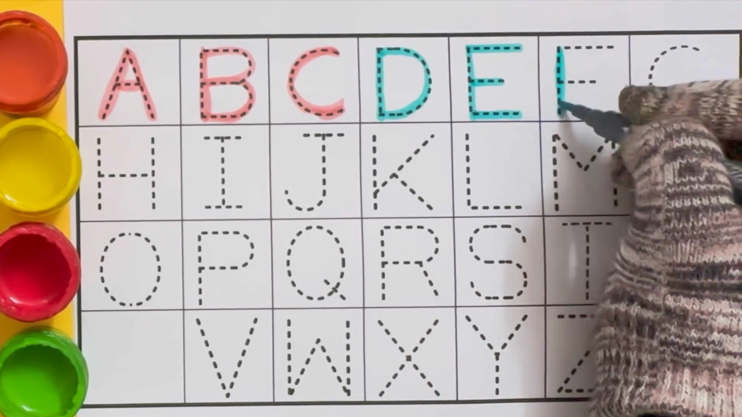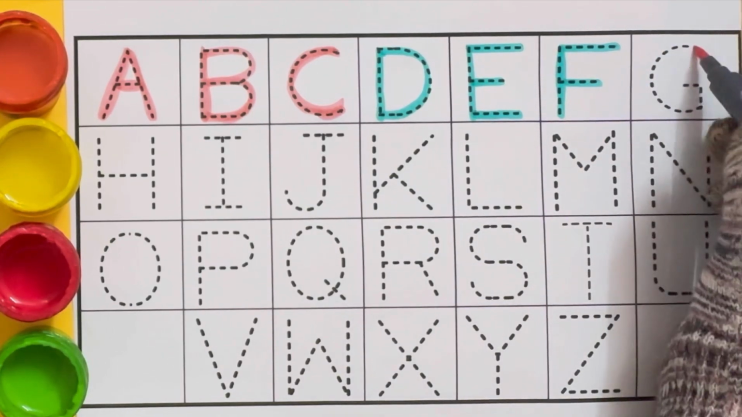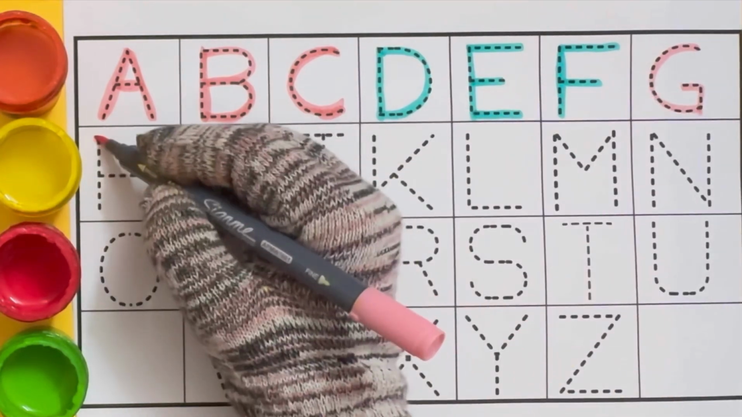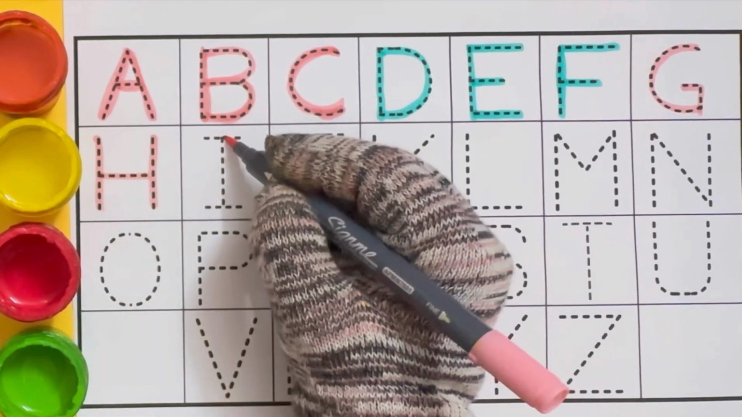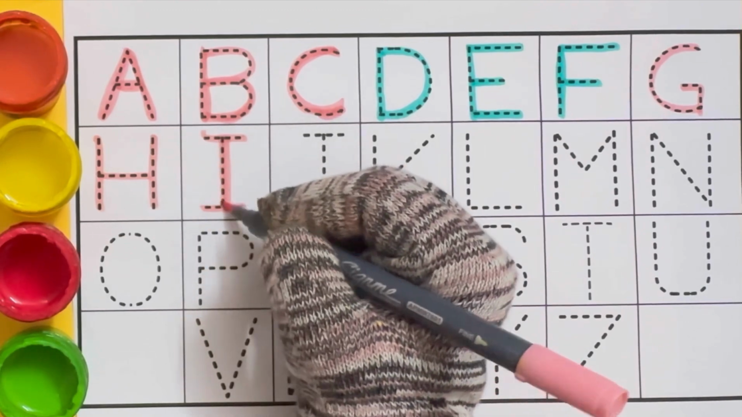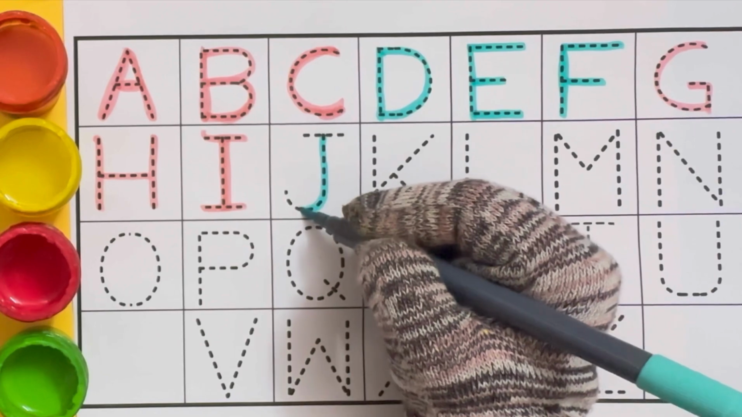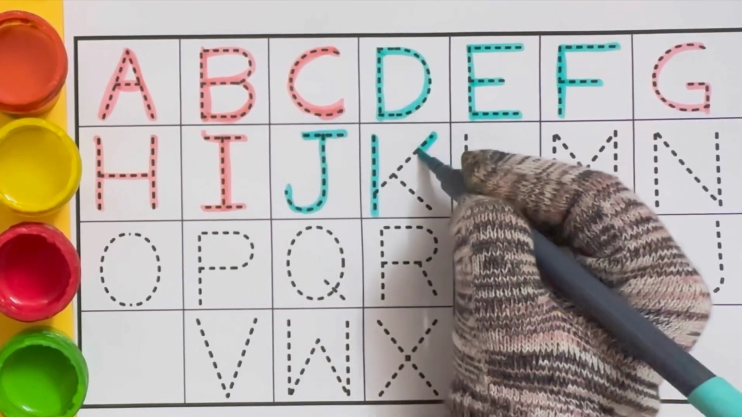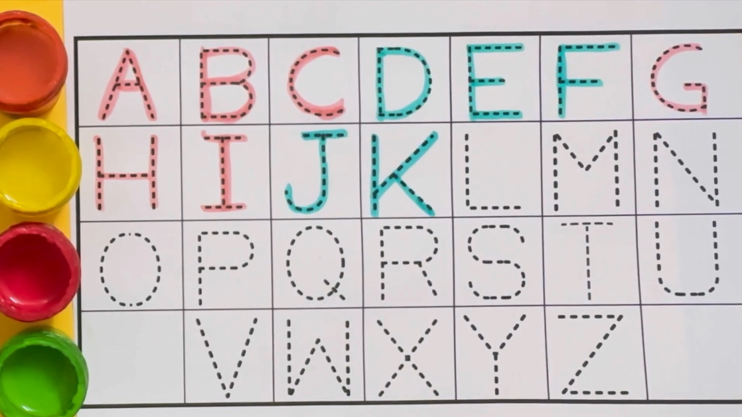F for fish. G for guitar. H for hen. I for ice cream. J for jelly. K for kite.